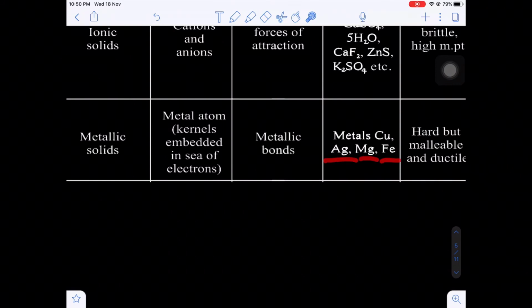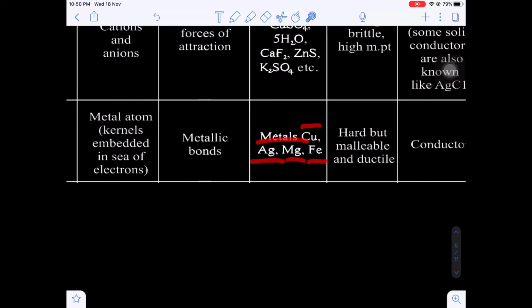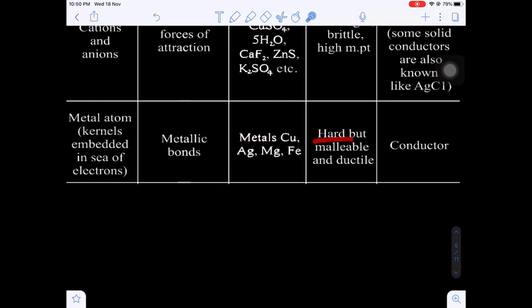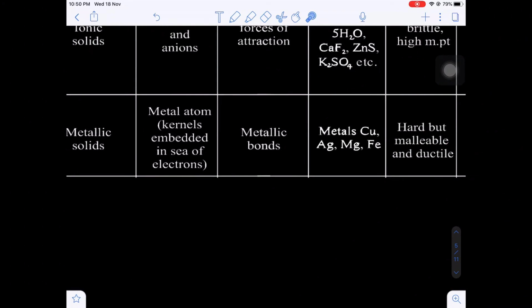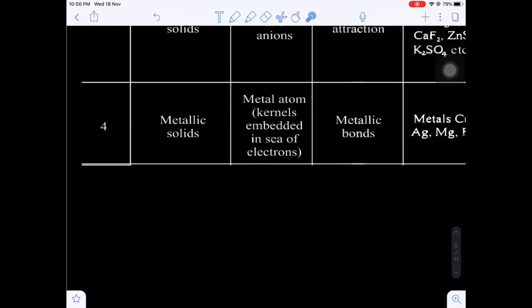Silver, magnesium, iron, copper, these are examples for metals. These metals are hard, but we know metallic properties. Metals are malleable and ductile, and also metals are good conductors of electricity. Yes or no? Here actually what happens, if you see any metal, metals possess very low ionization potential. Yes or no?